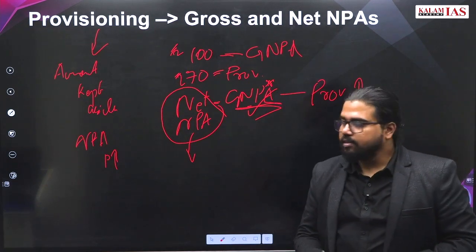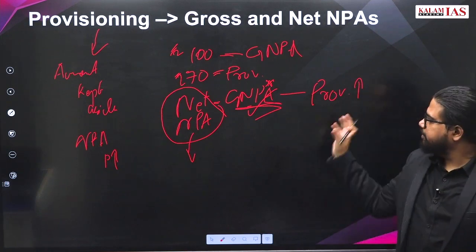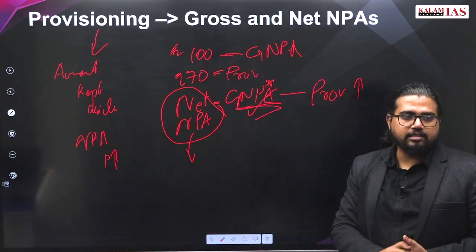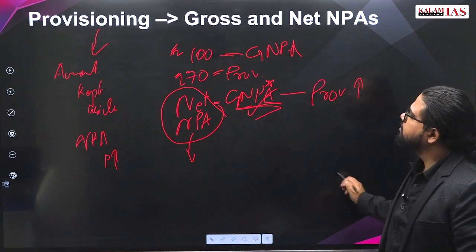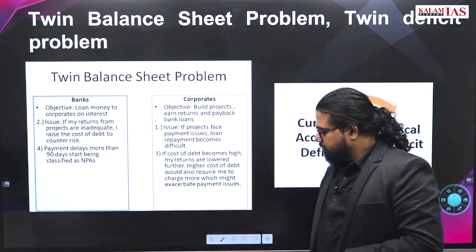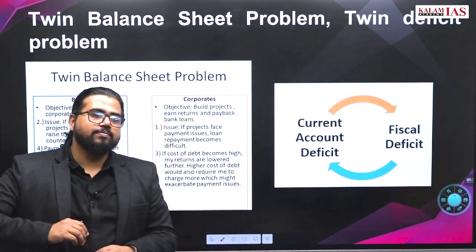Gross minus provisioning is net NPA. If high provisioning is there, net NPA will go down like this. Go ahead. Now speak something about this NPA problem. What is this twin balance sheet problem?